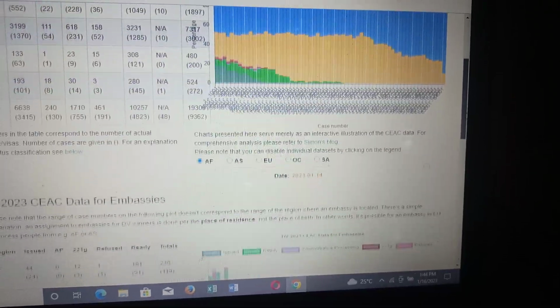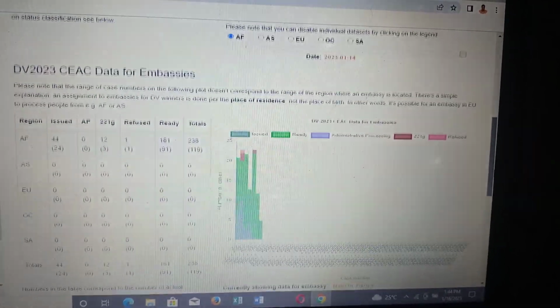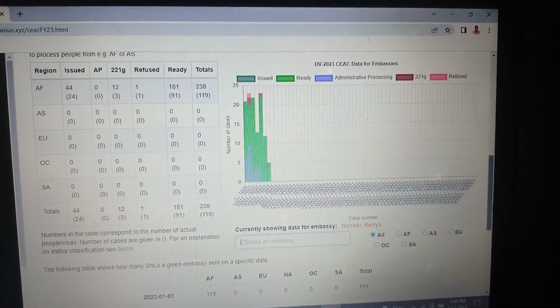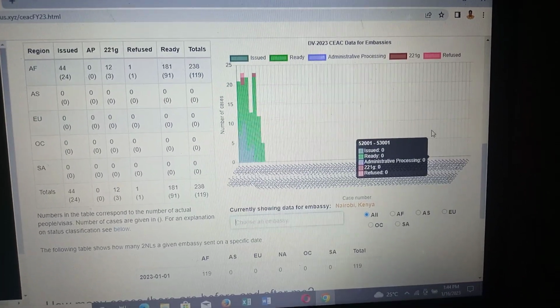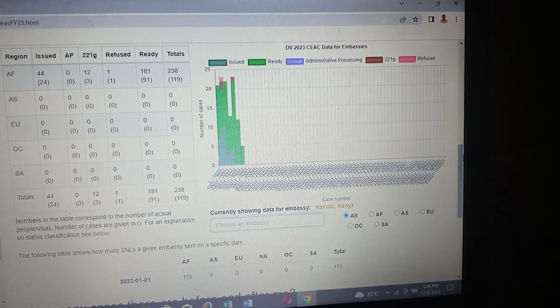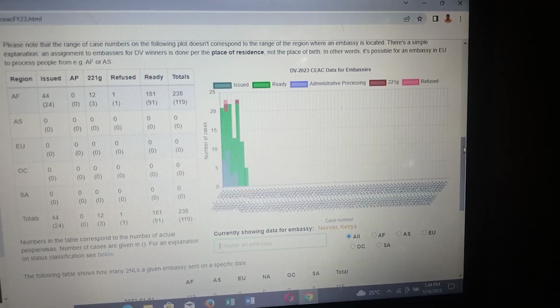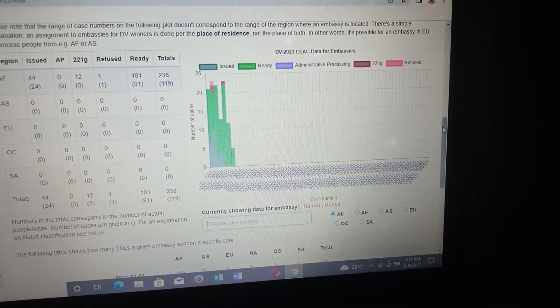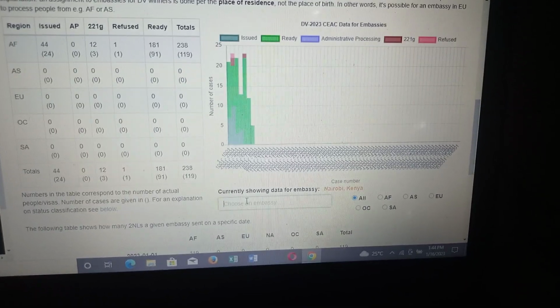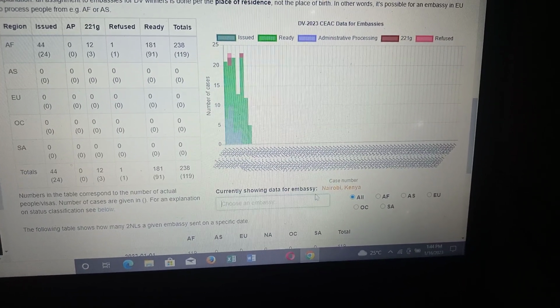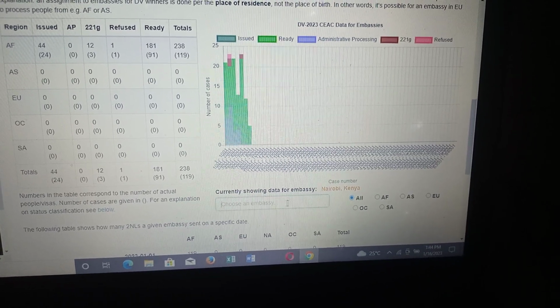So let's scroll down to this graph. I think you can see it very well. When we scroll down to this graph, as you can see here, it says currently showing data for Embassy Nairobi, Kenya.